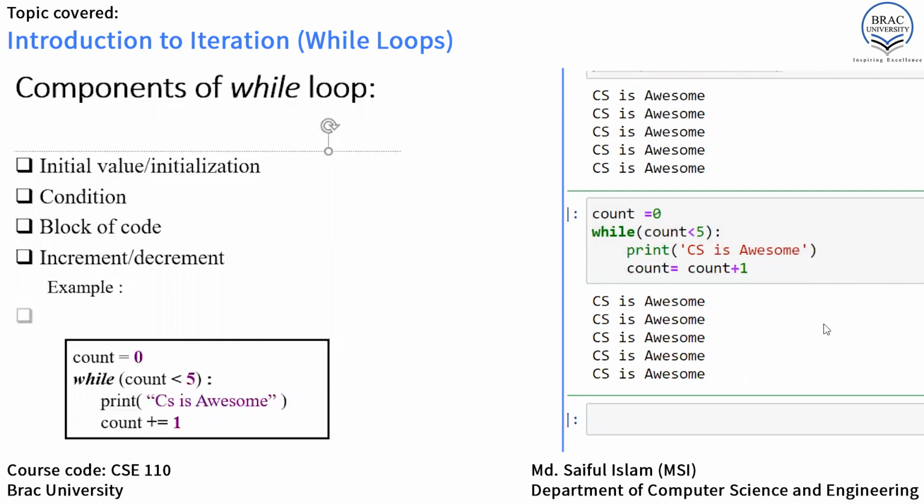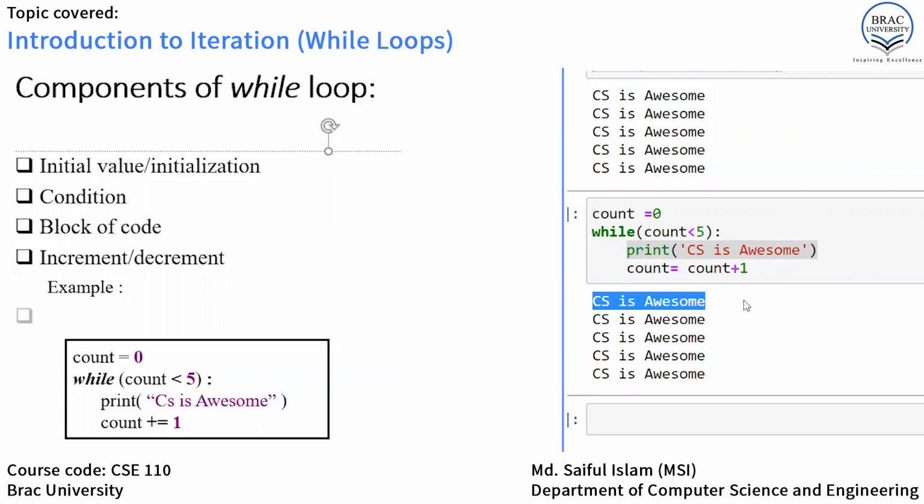Now let's explain the whole scenario. Here, count is equal to 0. Now we are checking whether 0 is less than 5 or not. Obviously 0 is less than 5, and that is why our condition is true here. So it will execute the print function which is inside this condition, and it is printing "computer science is awesome".